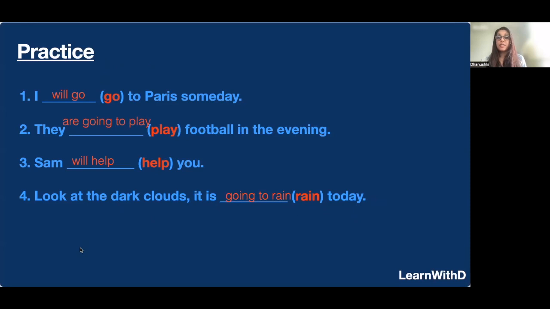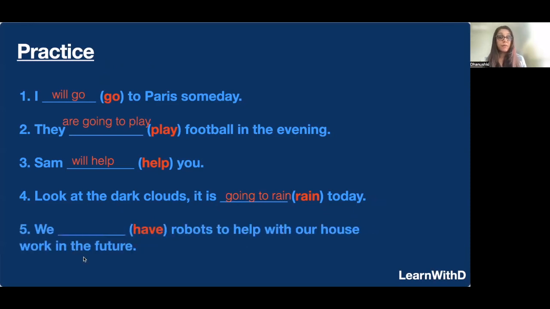Let's look at the last example. We blank have robots to help with our housework in the future. That's correct. We will have robots to help with our housework in the future.